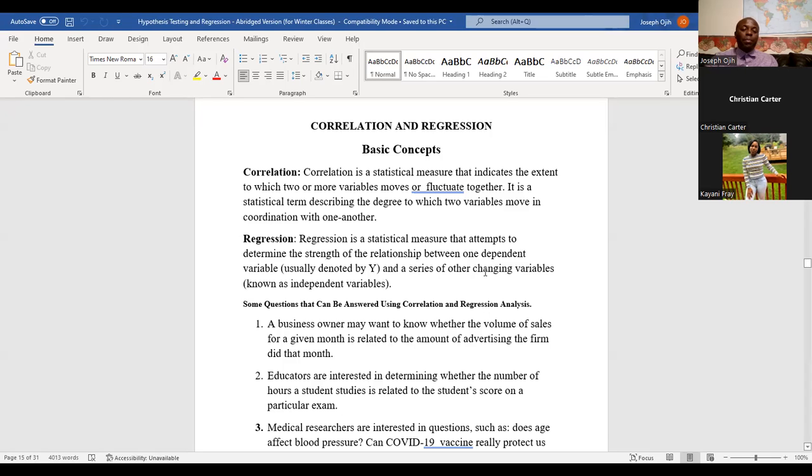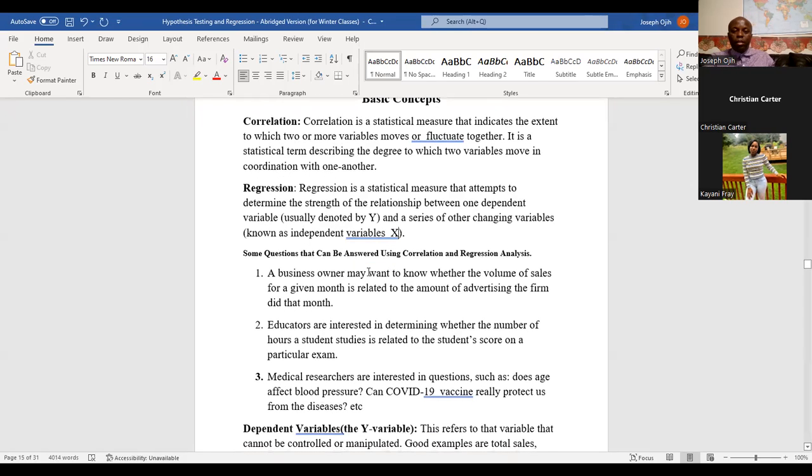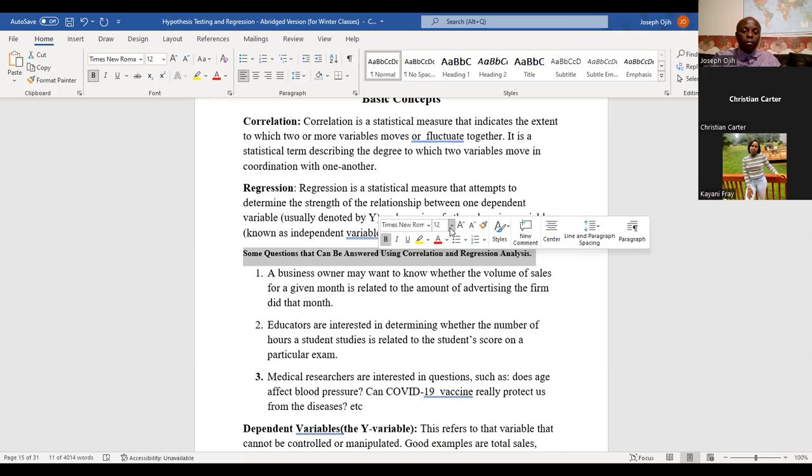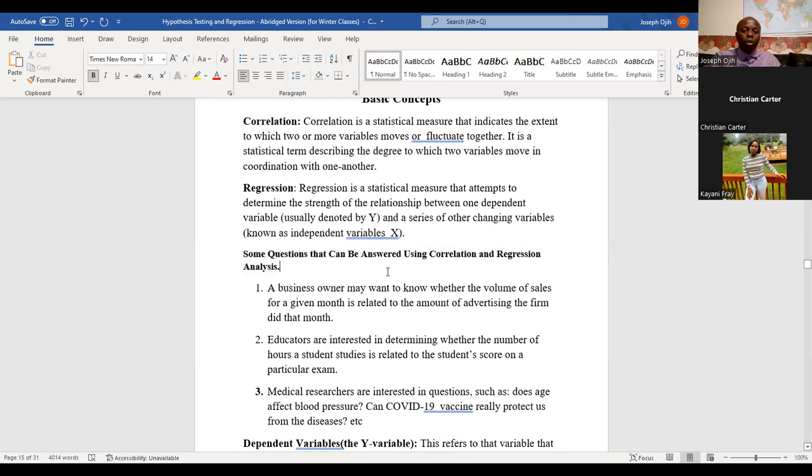The dependent variable we will represent with y, and for the independent variables, we use x. Now, the question to ask at this point is, what kind of questions can we answer using correlation and regression?